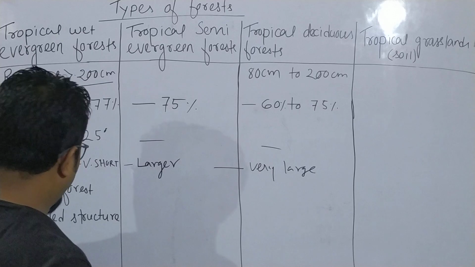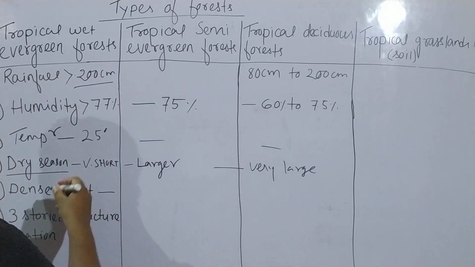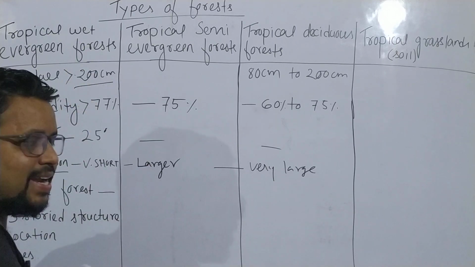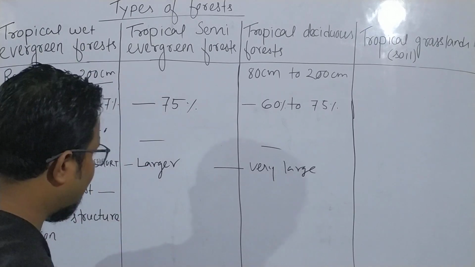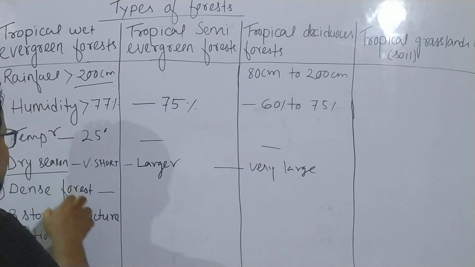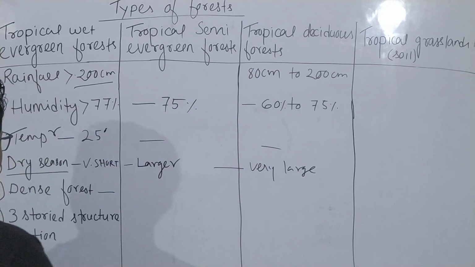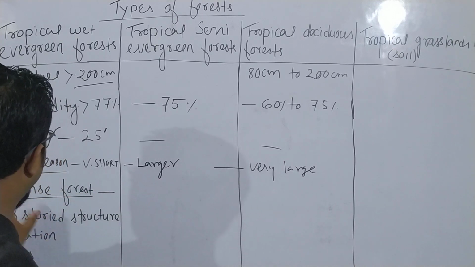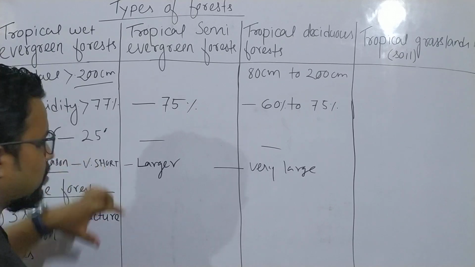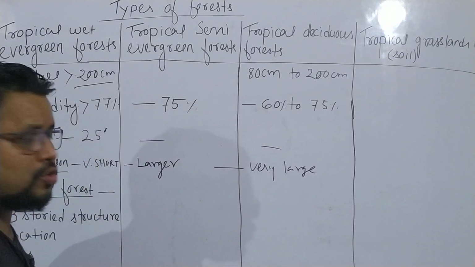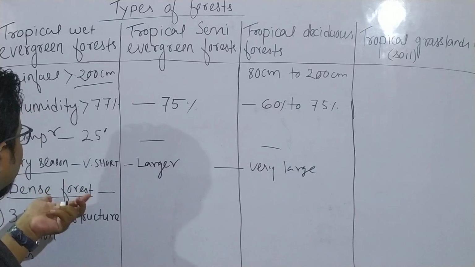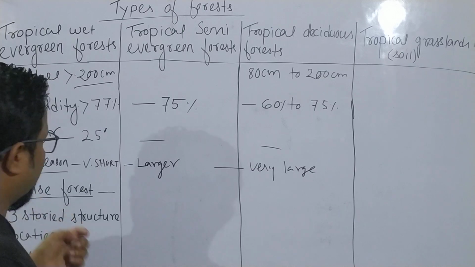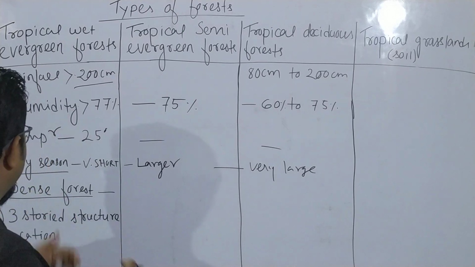Now, of course, this evergreen forest is getting both rainfall and sunlight throughout the year. That's why the forest here is very dense, because rainfall as well as sunlight is received by tropical evergreen forest throughout the year.